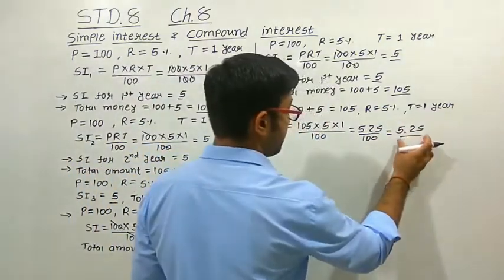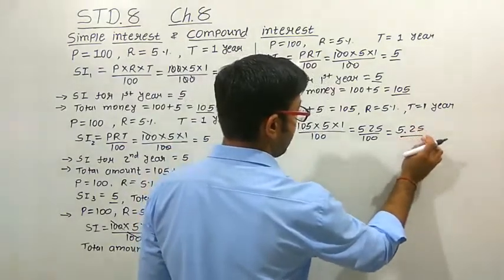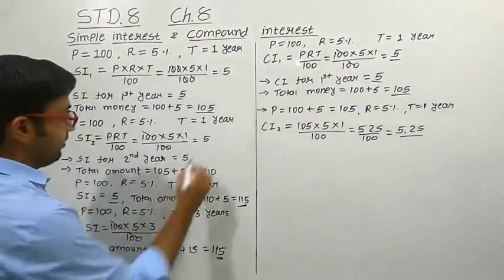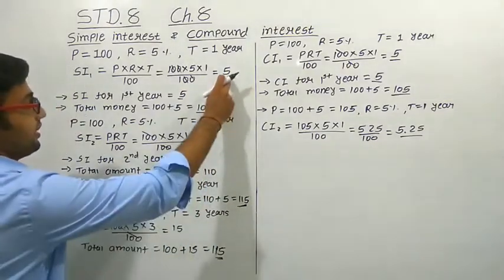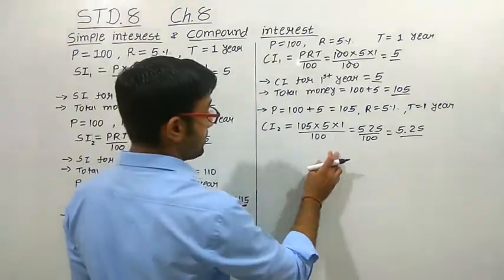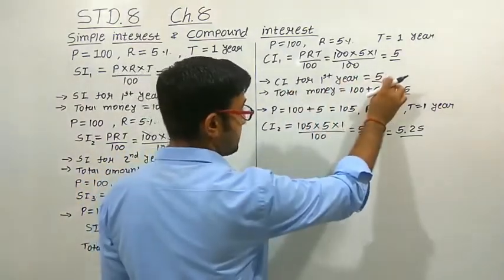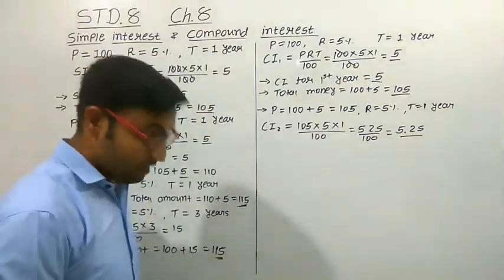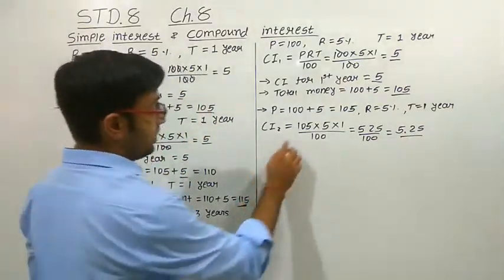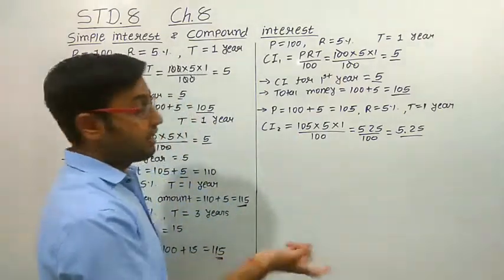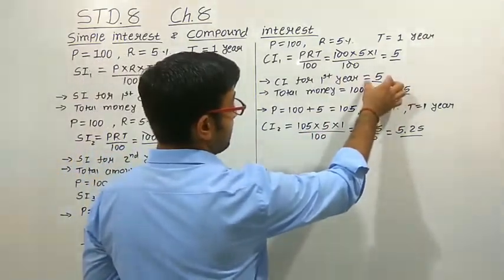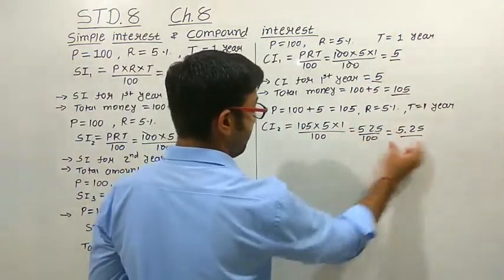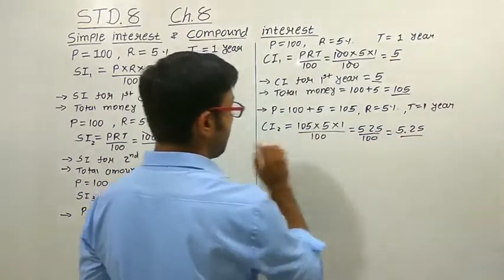For the second year, the compound interest is 5.25, while when calculating the simple interest for the second year, we get the same amount that we got in the first year. But here there is a change. For the first year, compound interest is 5, but for the second year, the compound interest is 5.25. Why is this happening? Because here the principal amount gets changed. We add this interest to the principal amount so that we get a different amount of compound interest.